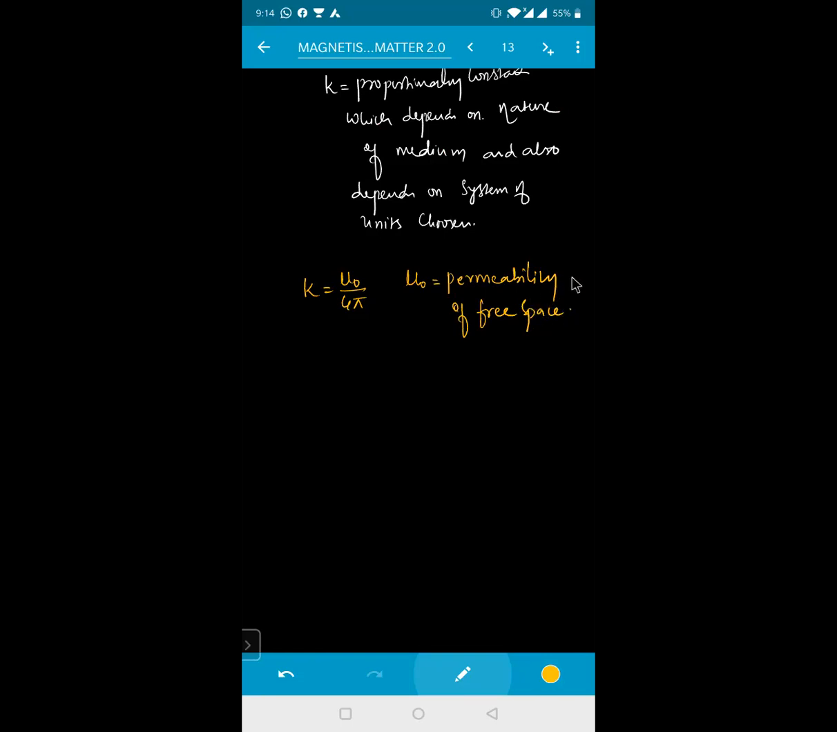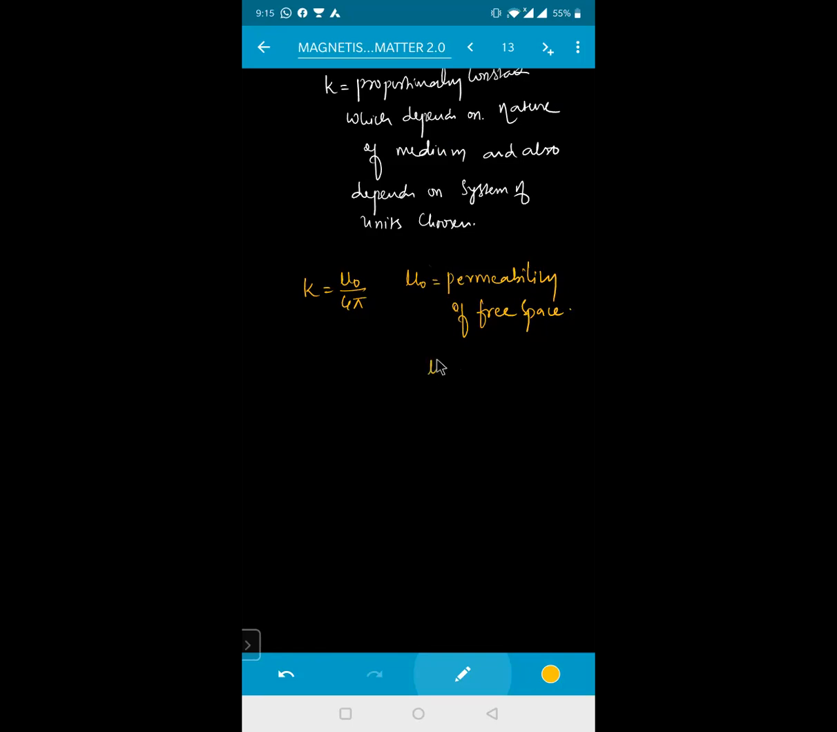Permeability of a free space means allowing the number of magnetic lines of force to pass. Like, to enter into your room, you have your door, isn't it? By that door, 10 people can enter, 2 people can enter, or 1 person can enter. So the number of magnetic lines of force passing through a given area is called the permeability of free space. Is it clear? Yes, sir.